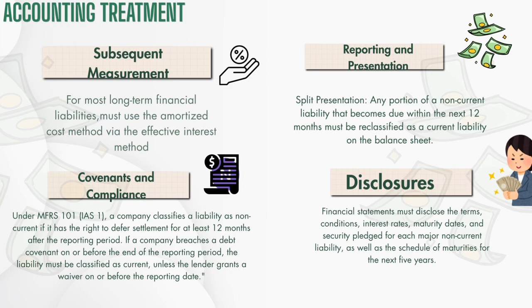If a company breaches a debt covenant on or before the end of the reporting period, the liability must generally be classified as current unless the lender grants a waiver. Disclosures. Financial statements must disclose the term, conditions, interest rate, maturity dates, and security pledged for each major non-current liability, as well as the schedule of maturities for the next 5 years.